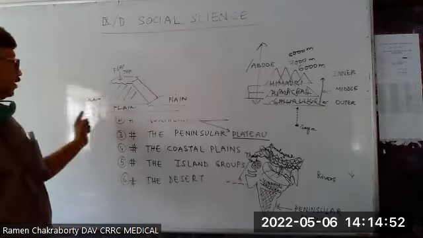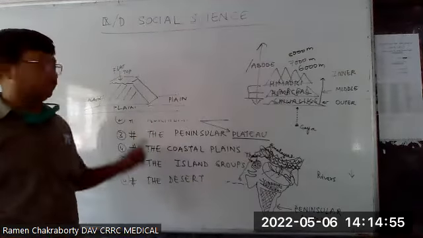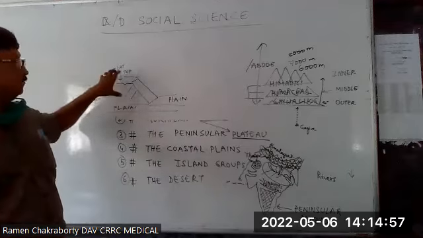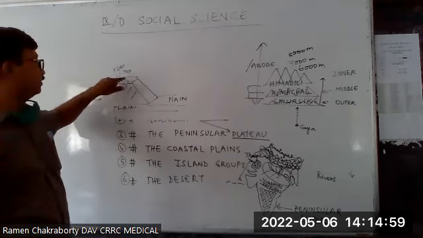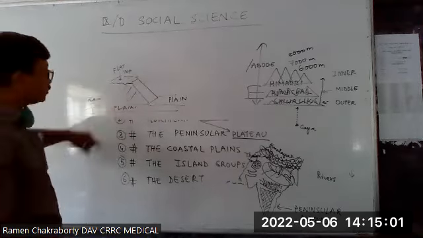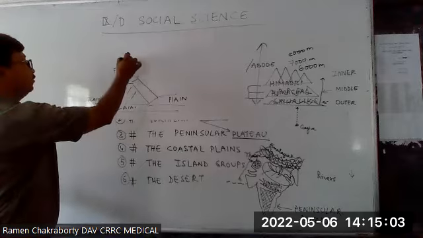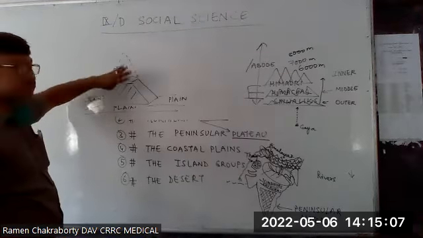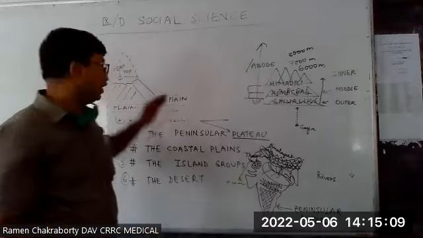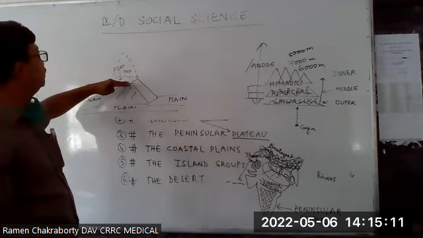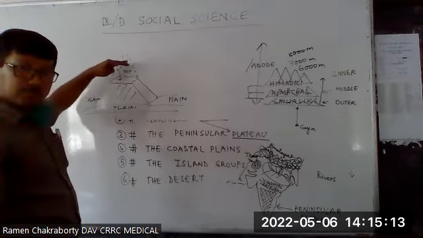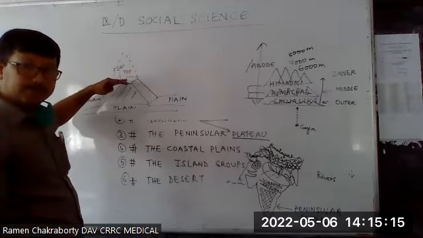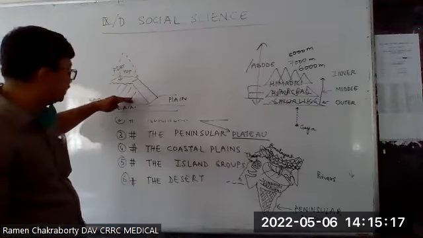So a plateau is surrounded by plain from all around, and it is relatively higher than the surrounding, with a flat top. Possibly it was a very high mountain. Now the top part of this high mountain has been removed by erosion, and it has become a moderately elevated surface.